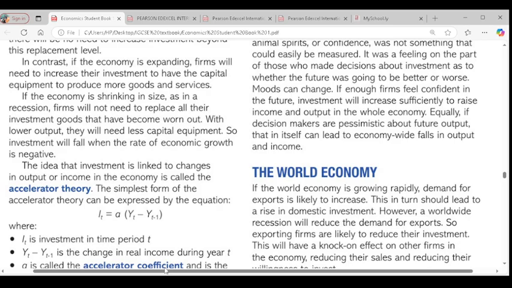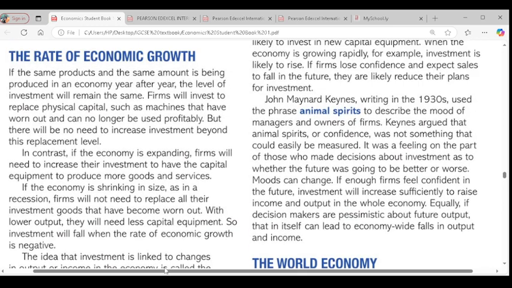Here I wrote: the accelerator theory states that investment is linked to changes in output. This can be explained further as, one, an economy that produces the same product. We want to talk about how the economy evolves over time. Sometimes the economy will be constant, fixed. That means they produce the same level of output with the same amount of equipment, the same amount year in, year out.